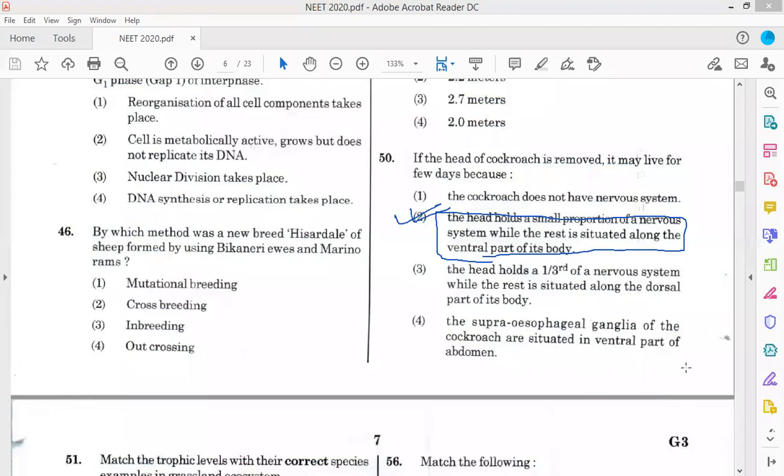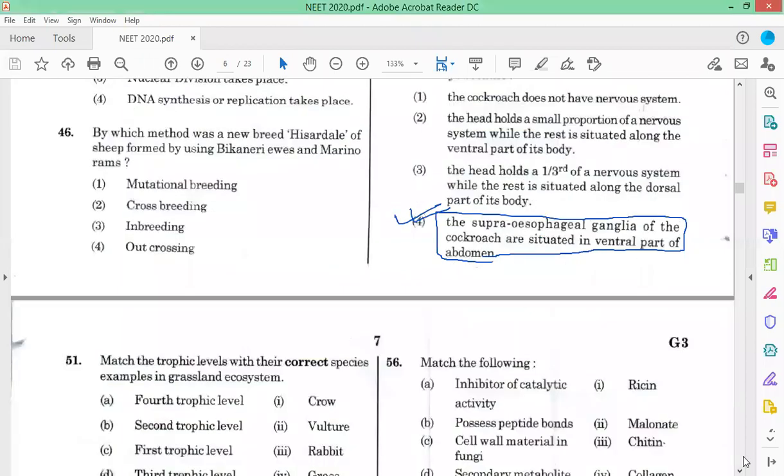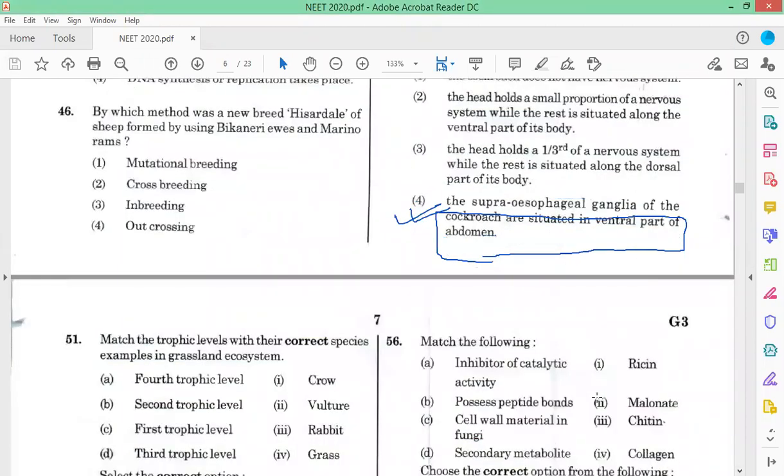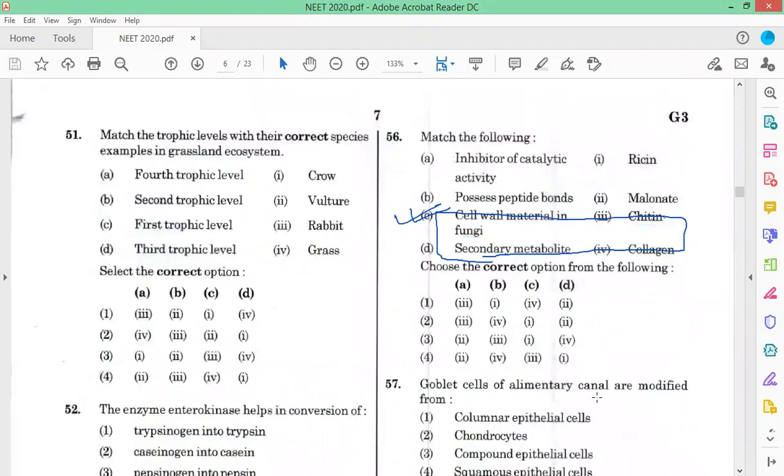Match the trophic levels with the correct species, for example in a grassland ecosystem. In the grassland ecosystem, grass is given.